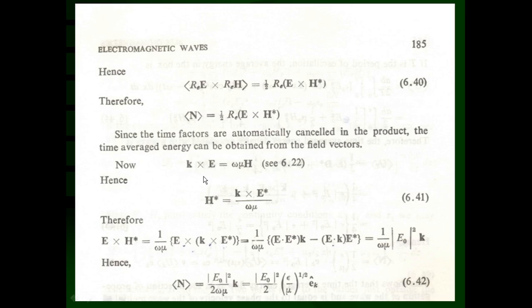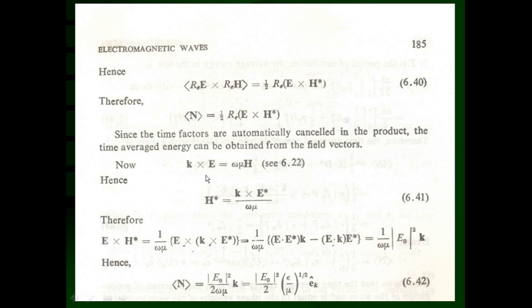That is nothing but k cross E is equal to mu omega into vector H, which indicates that H is perpendicular to the vector k as well as perpendicular to the vector E. And k cross E is in the direction of H.